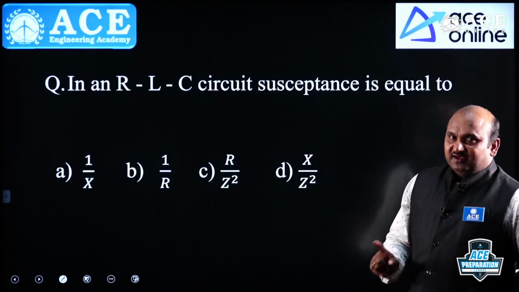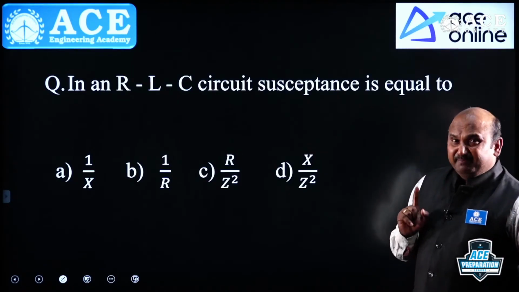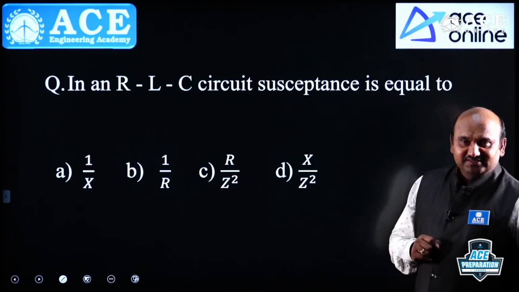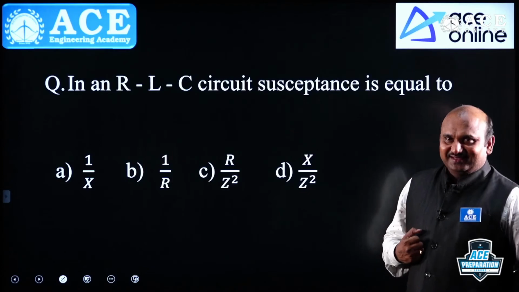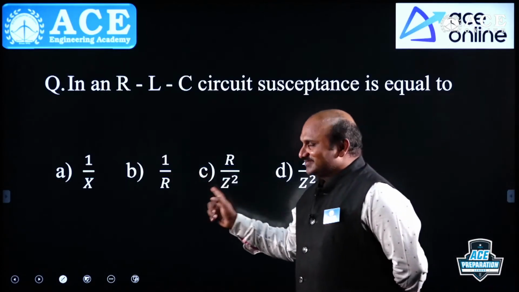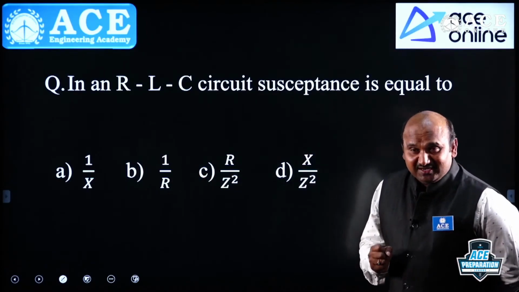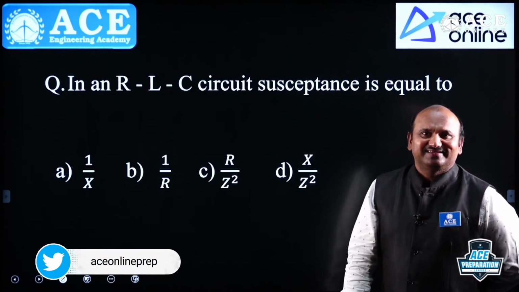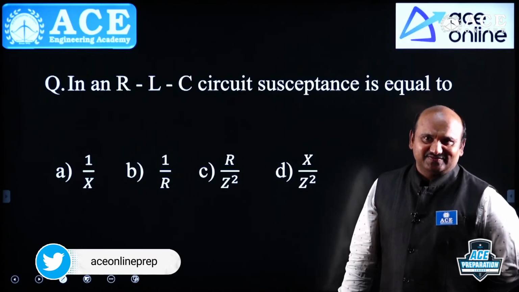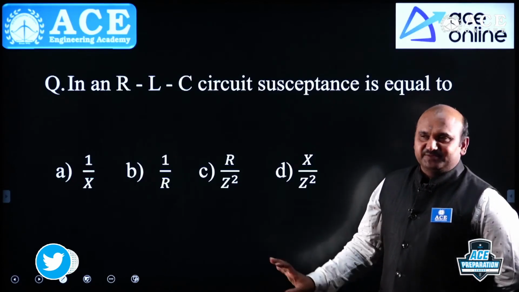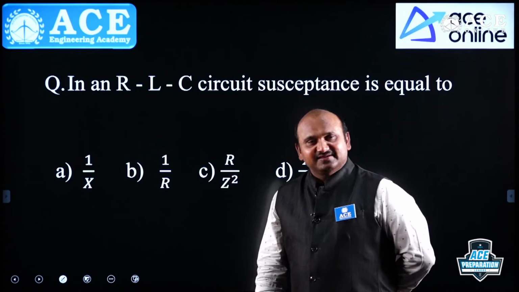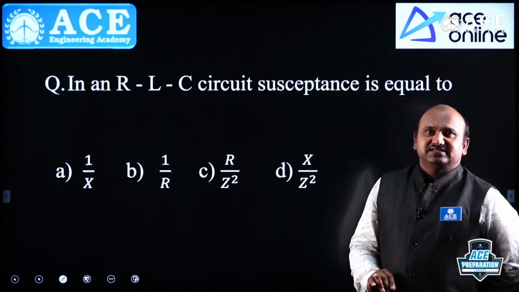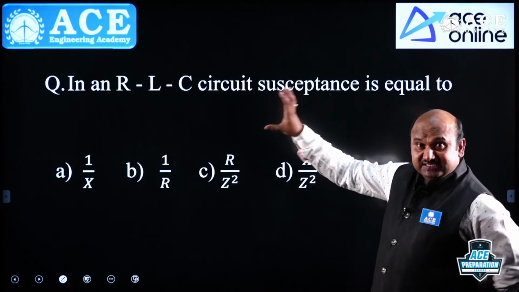Remember this is an RLC circuit. He didn't mention whether it is a series circuit or a parallel circuit. Then what you may think is decided by the given options. If it is a parallel circuit, it may directly give B. But if it is given in terms of R, X, Z, this represents a series circuit.